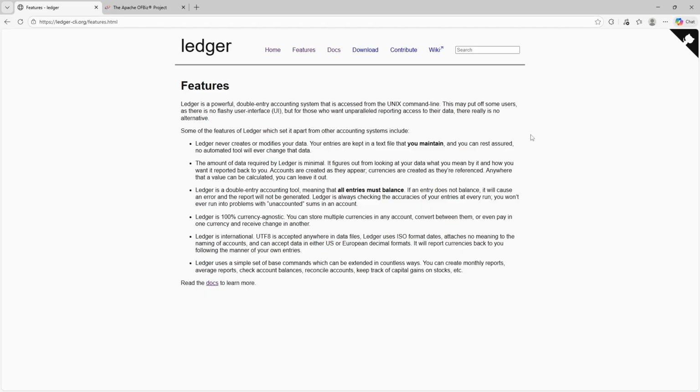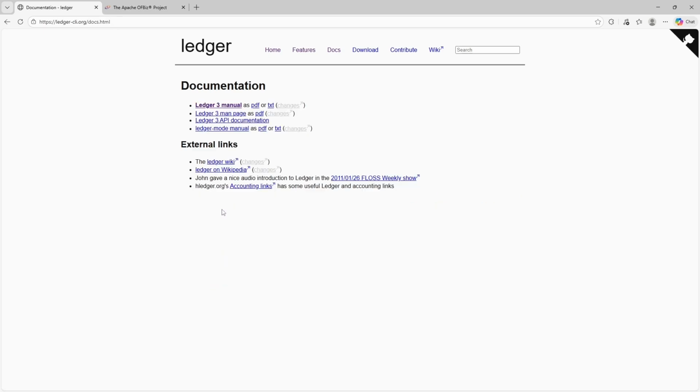Ledger supports full double-entry accounting, multiple accounts, commodities, currencies, and complex financial calculations. Users can generate balance sheets, income statements, cash flow summaries, and highly customized reports instantly using command line queries. Ledger excels at automation.